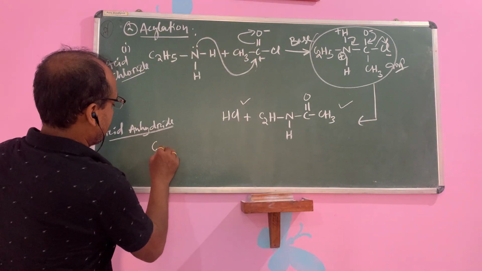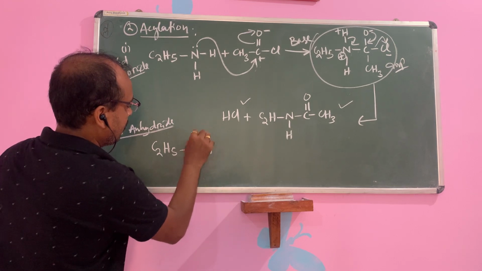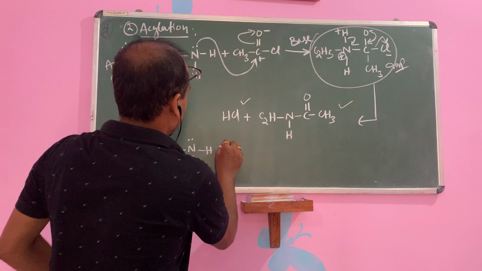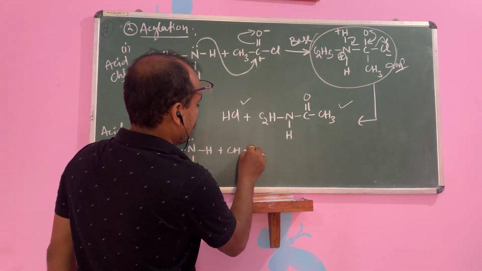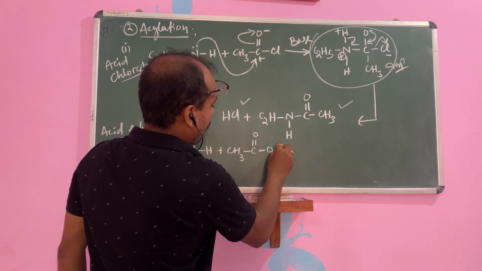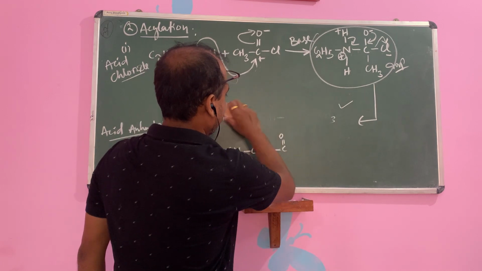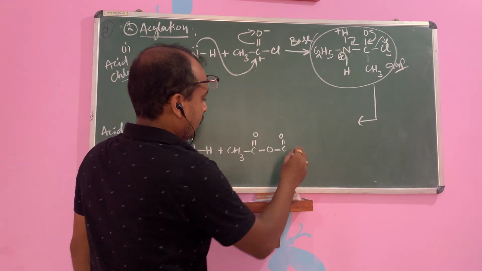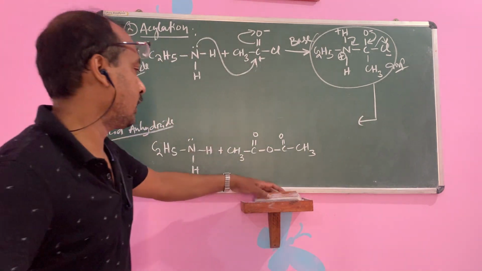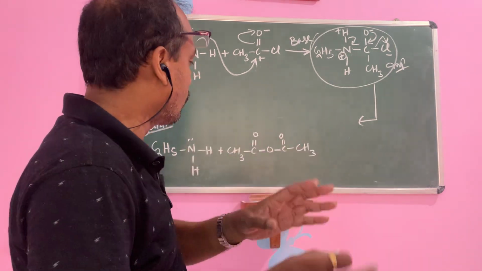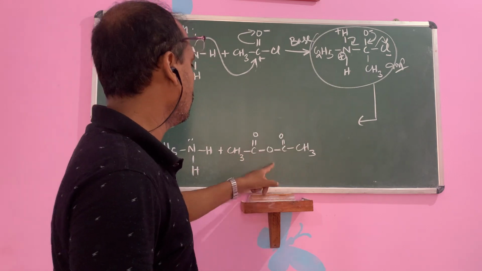You see C2H5NH2, the amine with lone pair, in presence of, I am writing in the structural form so you can easily understand, C=O, C=O, CH3. You see, this is your acetic anhydride, (CH3CO)2O.